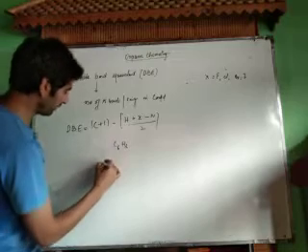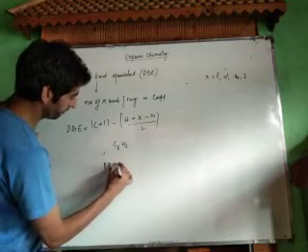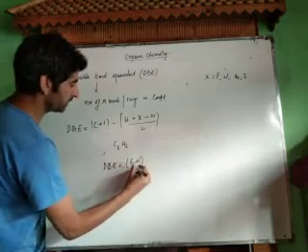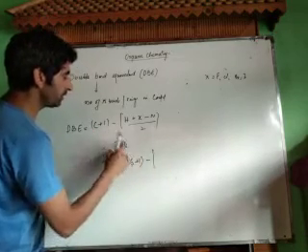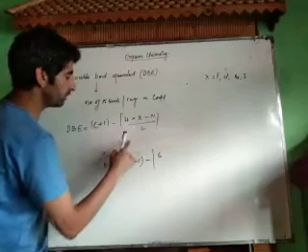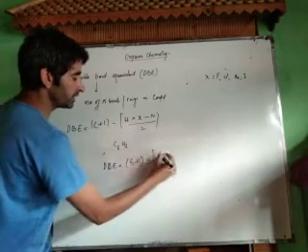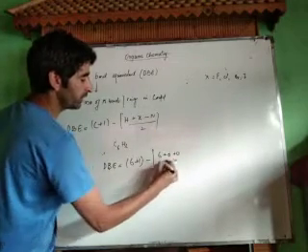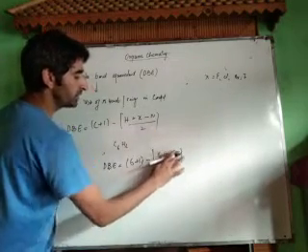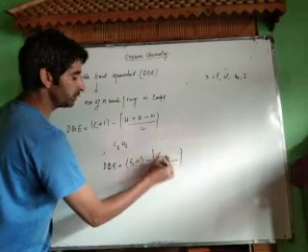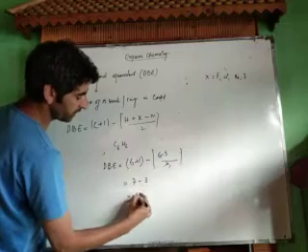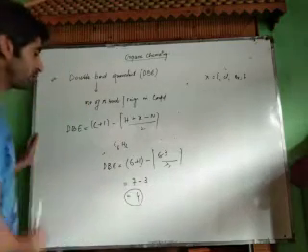Now DBE will be equal to, what is the number of carbon atoms? 6. Therefore it is 6 plus 1 minus, what is the number of hydrogen? 6. What is the number of halogens? There is no halogen, that is 0. What is the number of nitrogen? There is no nitrogen, that is 0, divided by 2. That means 6 plus 1 is 7 minus 3, that is 4. Means there are 4 unsaturations present.